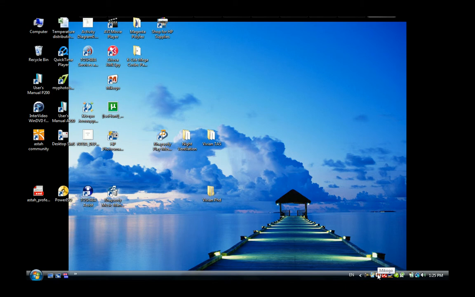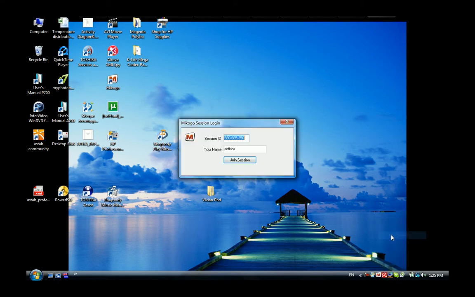Right click to Mikogo icon and press join session. Type the session ID and click join session.